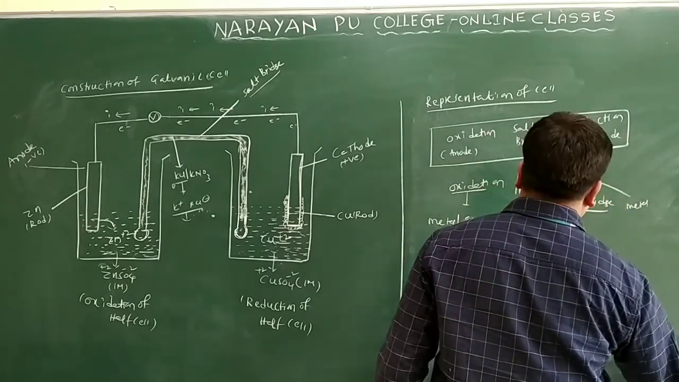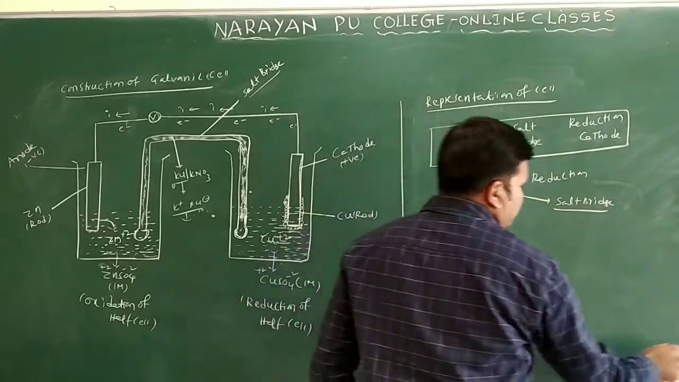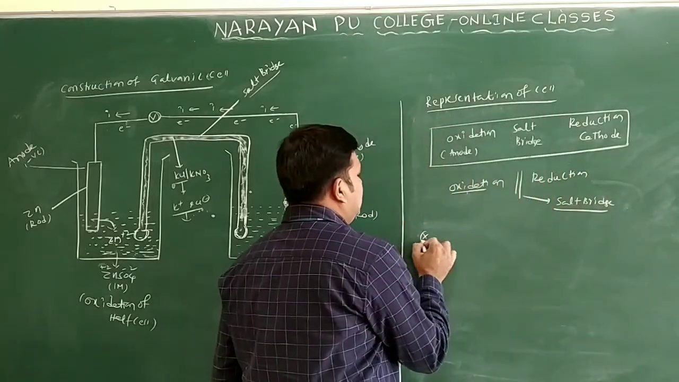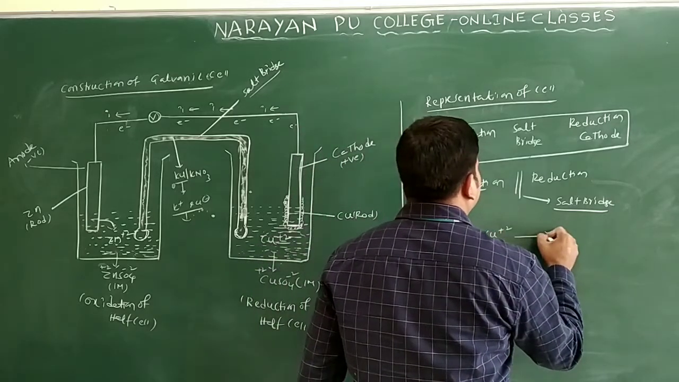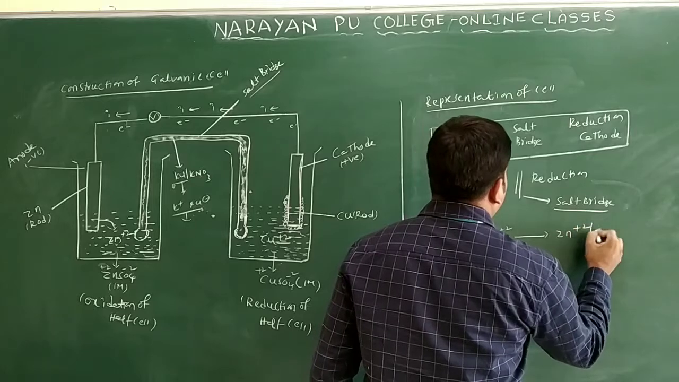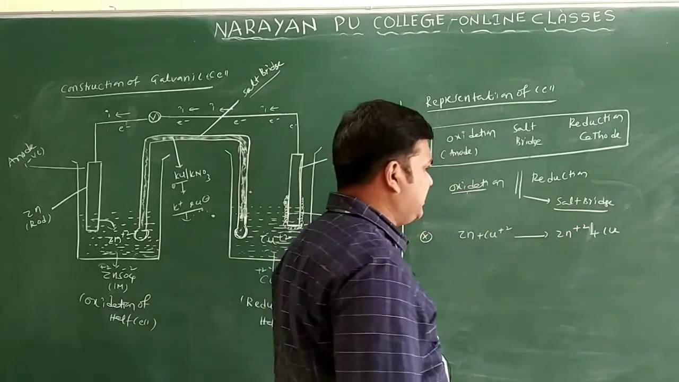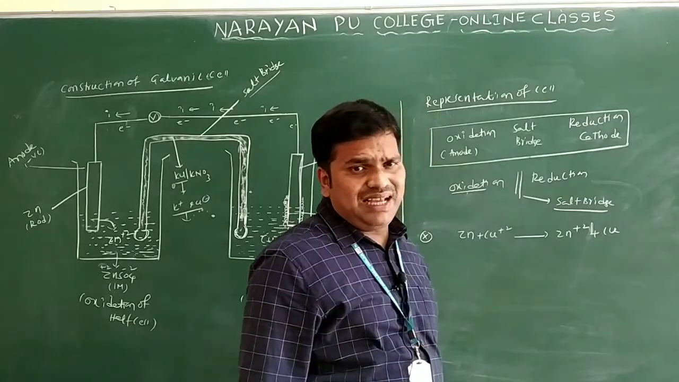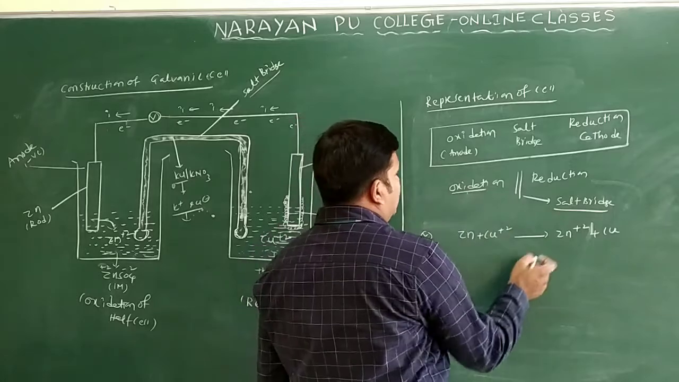Reduction means what will come under. So I will write an example, then you will get clarity. Suppose I am taking an example: Zn plus Cu2+ gives rise to Zn2+ plus Cu. This is the equation. For this we want to write the cell representation. First you can separate the oxidation part.